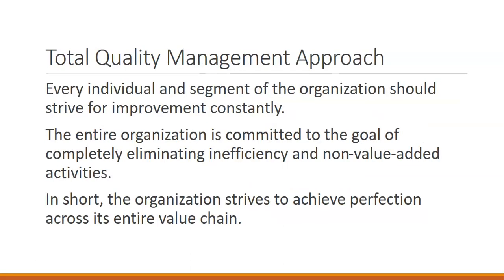The other approach is total quality management, or TQM. Under total quality management, we are looking to get better and better every year. We're always striving for improvement, continuous improvement. We're looking at eliminating all inefficiencies and non-value added activities. We're looking for value chain analysis and streamlining that value chain and removing as many non-value added activities as we possibly can. This is also sometimes called the Kaizen approach to budgeting, and Kaizen means continuous improvement.